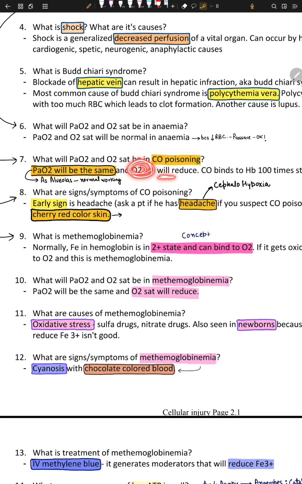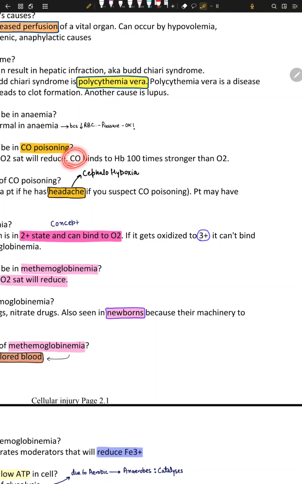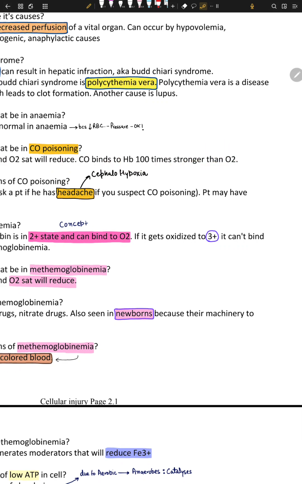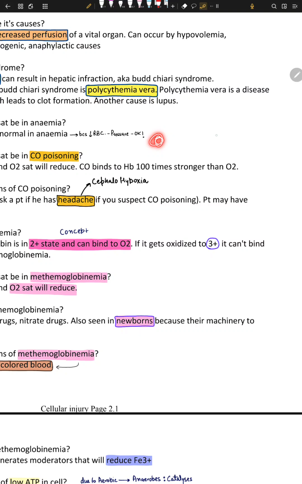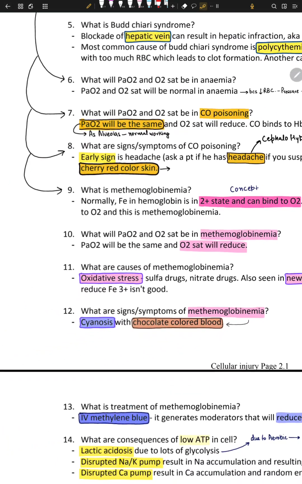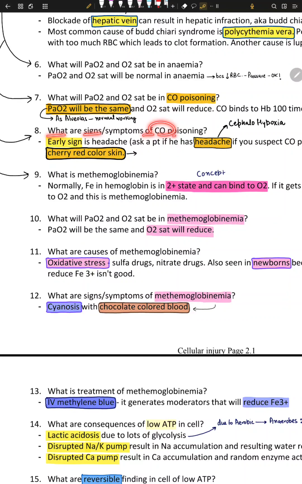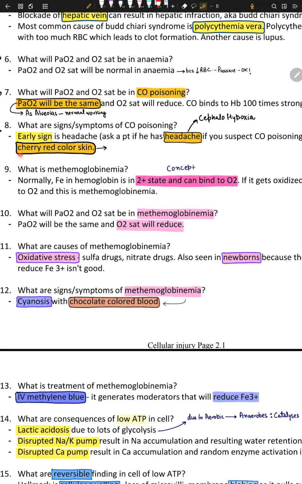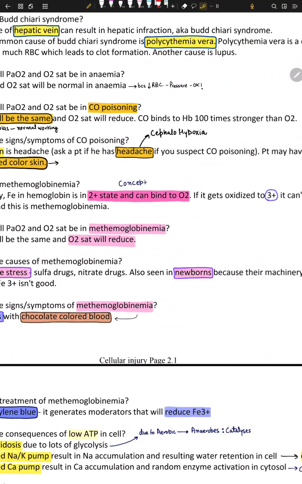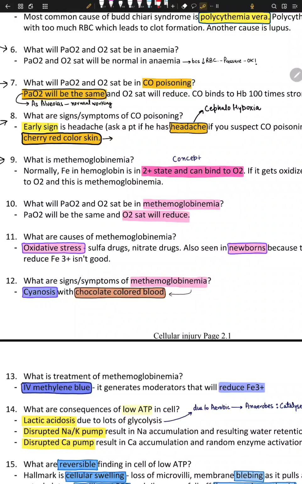And O2 saturation will reduce. Why will the saturation reduce? Because carbon monoxide binds to hemoglobin 100 times more strongly than O2. So the CO comes and replaces O2 on hemoglobin so that O2 cannot bind, and it just sits there. So that's the story about CO poisoning. What are the signs and symptoms of monoxide poisoning? One of the earliest signs is headache, and another classic representation is cherry red skin color, because the monoxide gives the cherry red skin color. It binds 100 times stronger than oxygen.